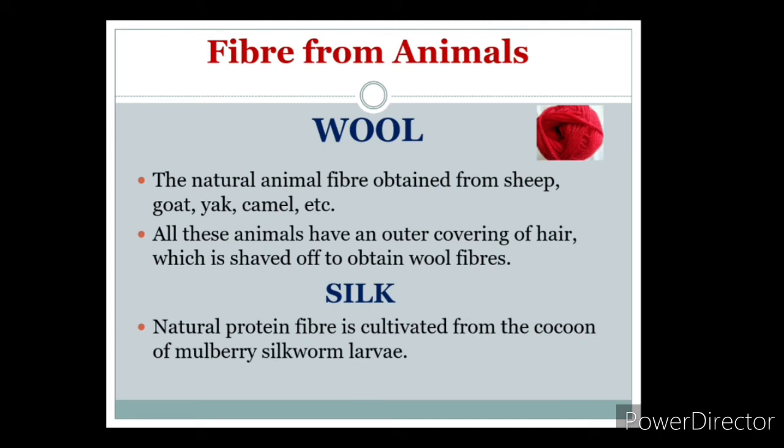Fiber from animals. In this chapter, we discuss wool and silk which are obtained from animals. Wool is the fiber obtained from sheep, goat, yak and camels. All these animals have a thick covering of hair which is shaved off to obtain wool fibers. And how is silk obtained? Silk is a natural protein fiber which is cultivated from the cocoon of the mulberry silk larva.